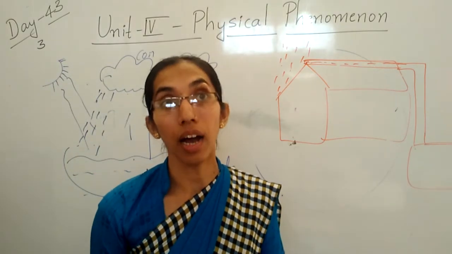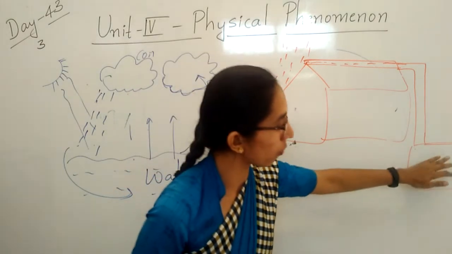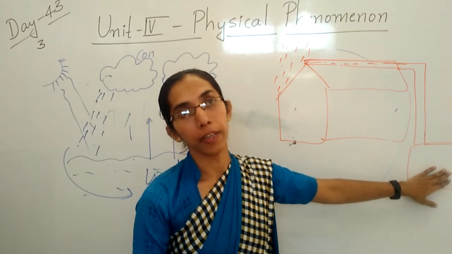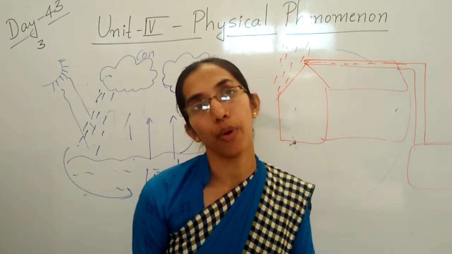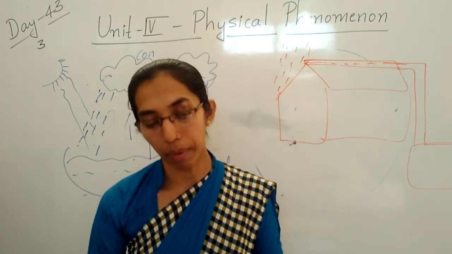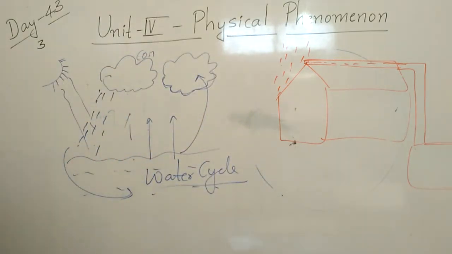That is called rainwater harvesting. We are storing the water in the tank. Clear, children? When we want the water, we can use it for the animals and for agriculture. So this is about rainwater harvesting. Clear, children?